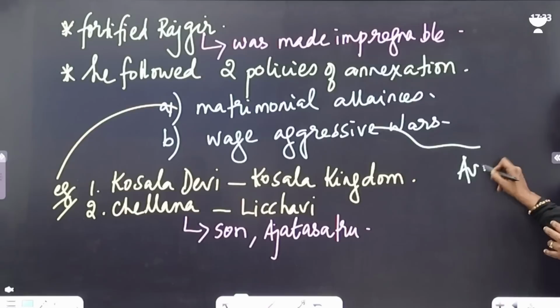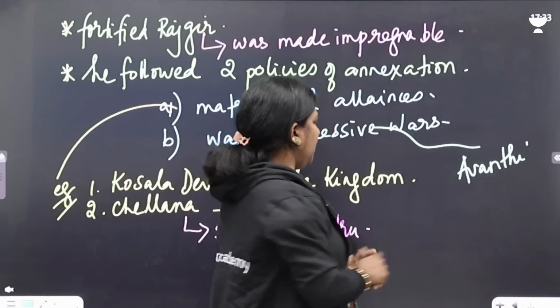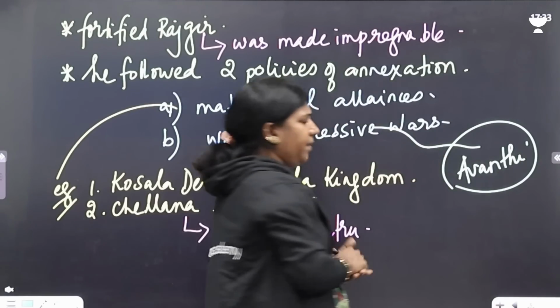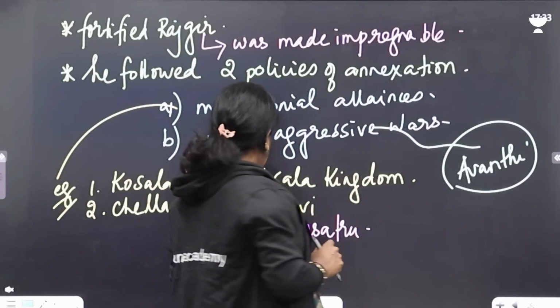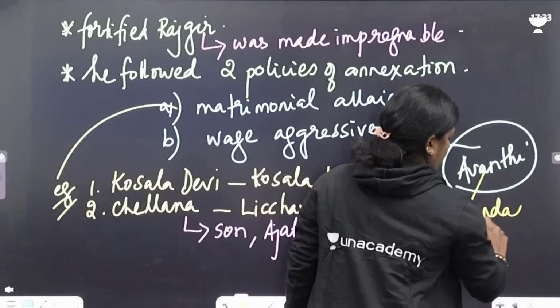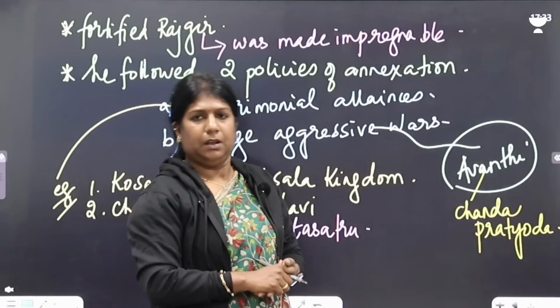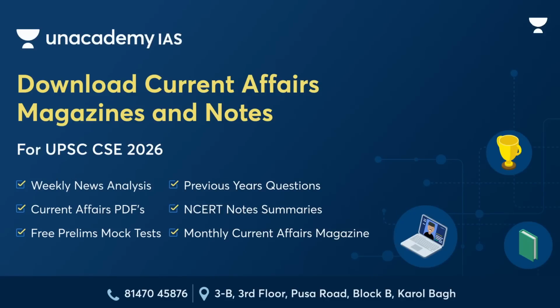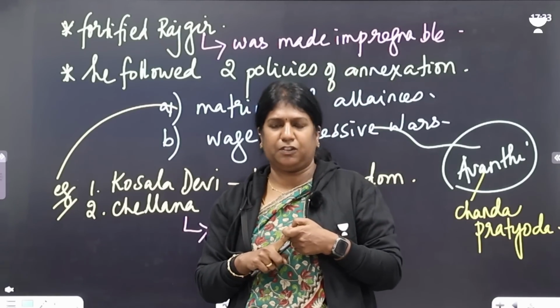But one enemy kingdom of Bimbisara was Avanti, with its capital at Ujjain. Avanti was not giving up. Avanti and Magadha were like India and Pakistan. Avanti's ruler was Chanda Pradyota. Bimbisara asked Chanda to surrender, but Avanti resisted and asked Magadha to surrender, which made both of them fight with each other.